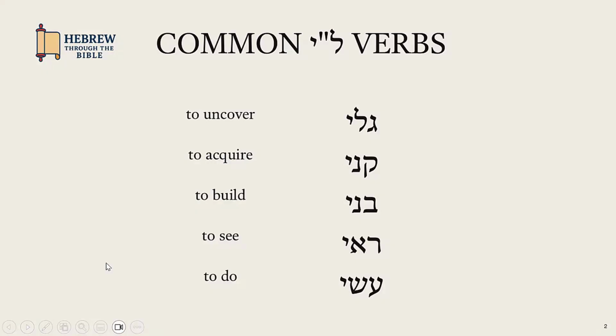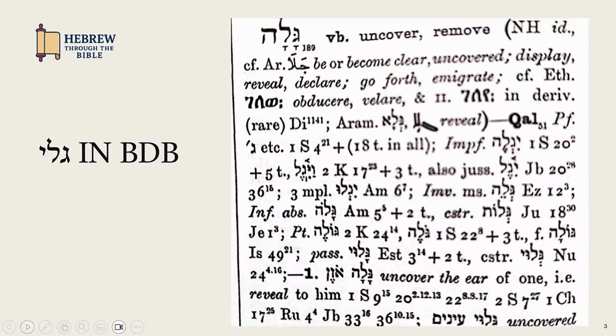In this weak verb group, a yod is the historical third root consonant. Here you see 5 common lamed-yod verbs: gimel lamed-yod, kuf nun-yod, bet nun-yod, resh aleph-yod, ayin sin-yod. Many lexicons and grammar books call them lamed-heh verbs instead.